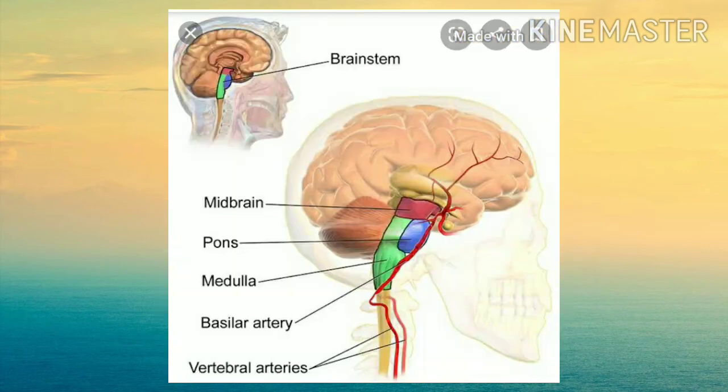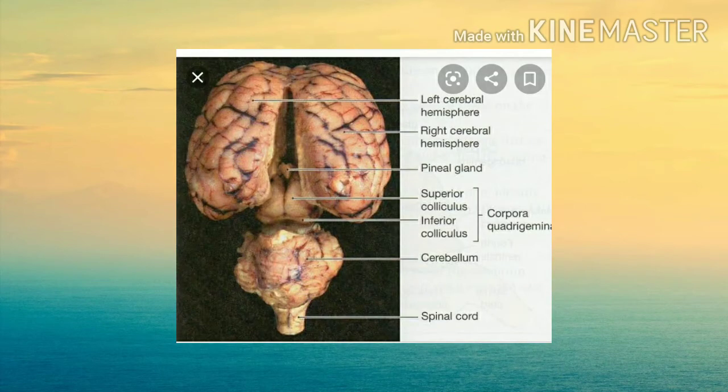When we see the midbrain, it is located between the diencephalon and the pons varolii. It contains the cerebral aqueduct or iter that connects the third and fourth ventricles. The corpora quadrigemina consists of two superior colliculi, for visual reflex, and two inferior colliculi, for auditory reflex, on the dorsal side.